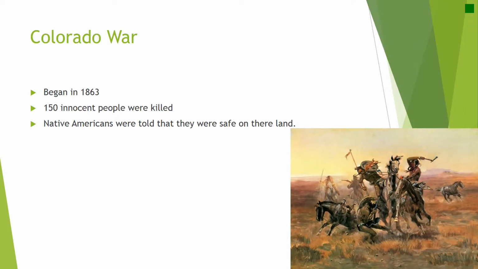The Colorado War began in 1863. Several Native American tribes attacked American settlements in the eastern plains, including the Lakota Sioux, who raided in northeast Colorado. On November 23, 1864, Colorado volunteers under the command of Colonel John Chivington attacked a peaceful Cheyenne camp on Sand Creek in southeastern Colorado. Under orders to take no prisoners, the militia killed an estimated 150 men, women, and children. Indians at Sand Creek had been assured by the U.S. government that they would be safe on the territories that they were on.